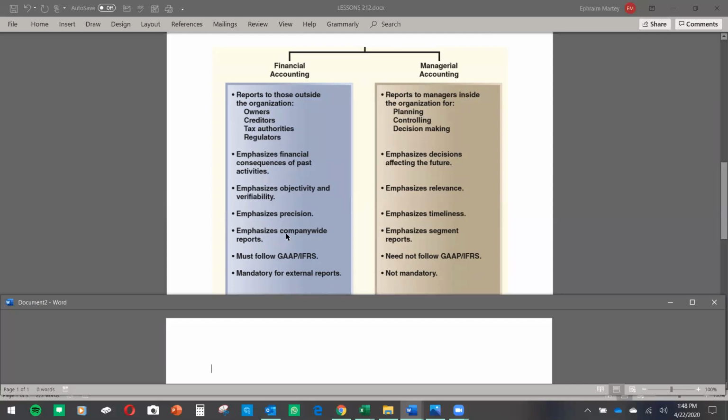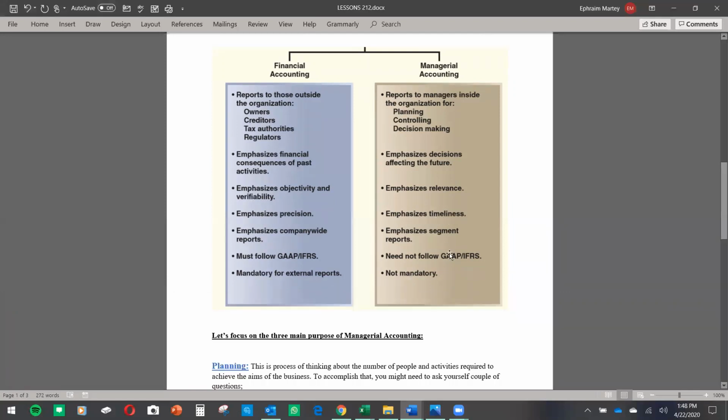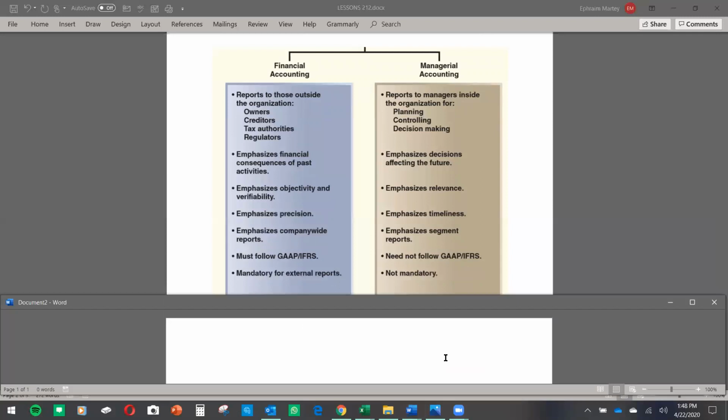Okay. Here you emphasize precision, exactly what it is. In managerial accounting, you emphasize what we call timeliness. In financial accounting, you emphasize company-wide reports, while in managerial accounting, you emphasize segment reports. And I will talk more about this segment report.